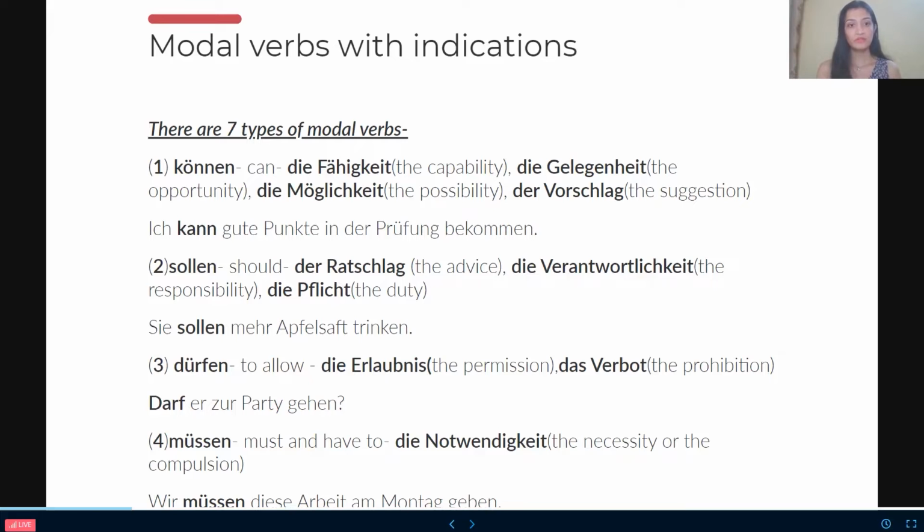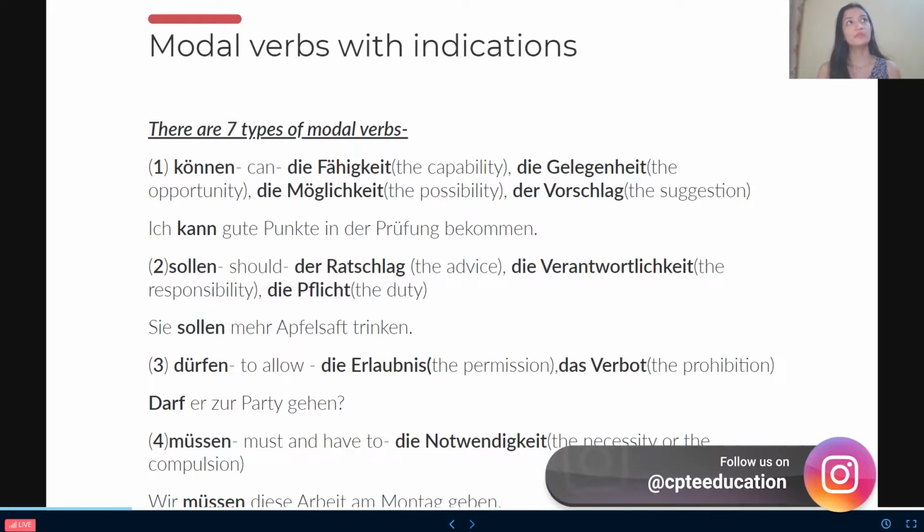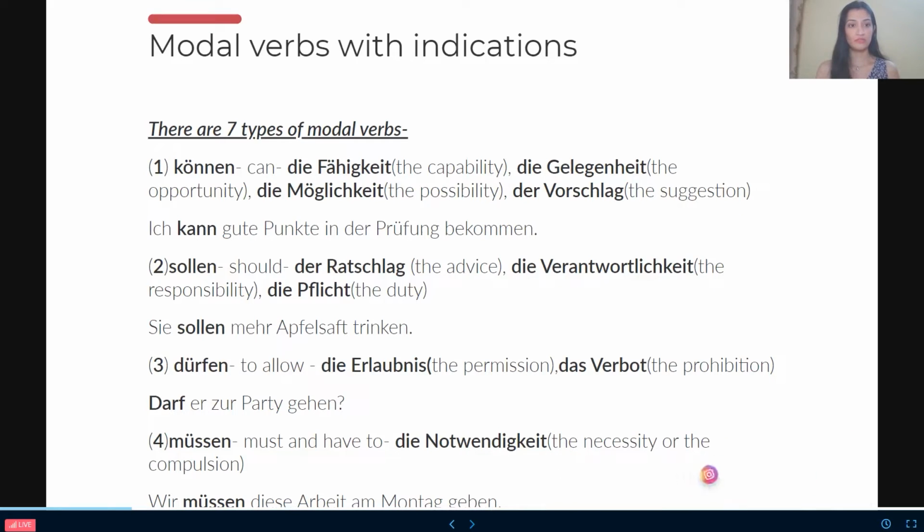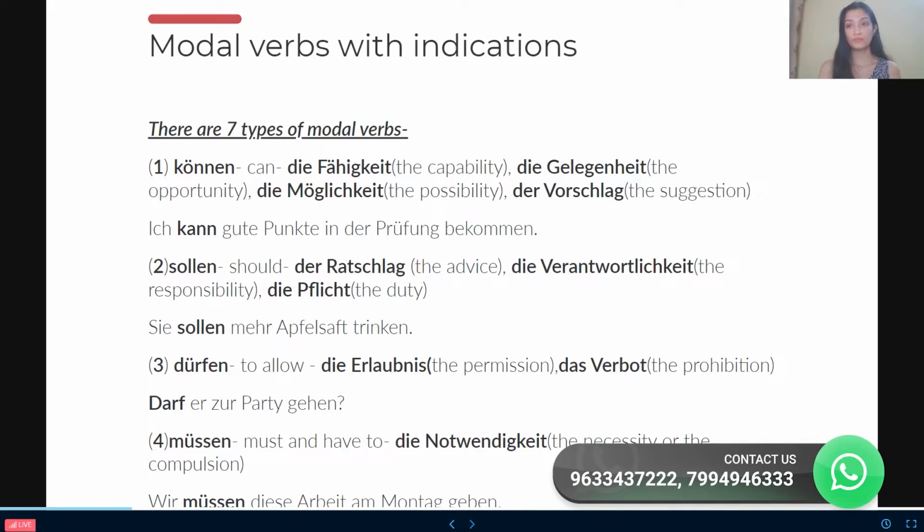If I say, for example, in responsibility, that this is my family, I should earn bread and butter for them. I shouldn't sit idle. I should earn bread and butter for them. I have to earn money. So people, here should is showing a responsibility towards my family, towards my parents, towards my near and dear ones. Okay. Now coming to the duty.